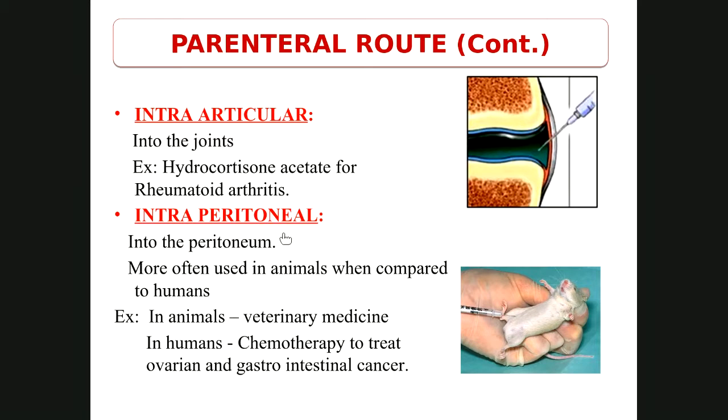Intraperitoneal, into the peritoneum. Now this is mostly given to animals when compared to humans. This is the peritoneal layer inside the skin, where the intraperitoneal injection is given in animals. So it is used in veterinary medicine, and in humans it can be given for people suffering with cancers of the ovary and gastrointestinal tract, where the intraperitoneal route is preferred.